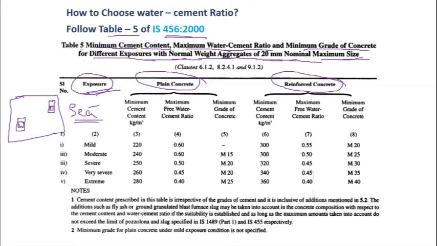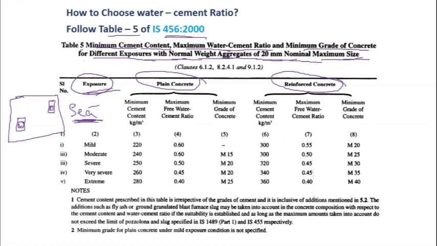The sea water comes along with the wind, and the salts in the sea water come in contact with the concrete structure, and concrete durability is going to decrease.